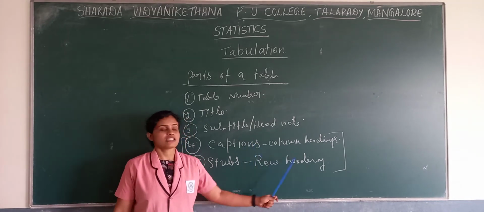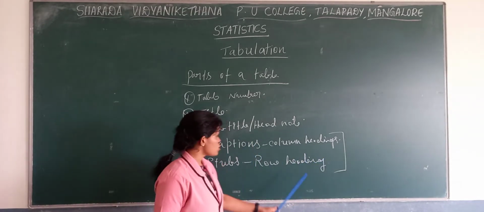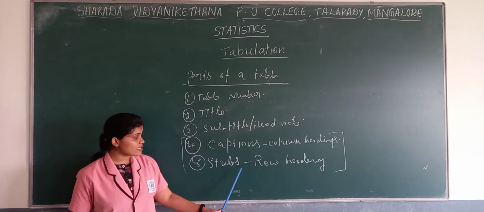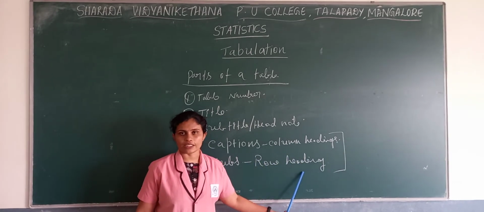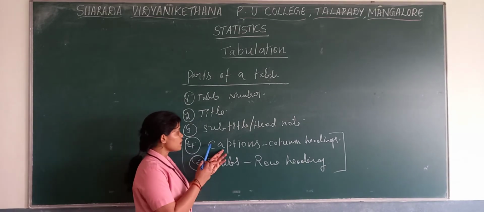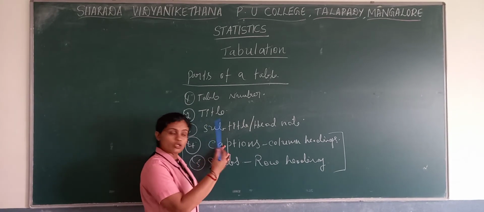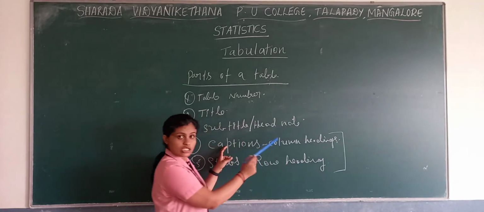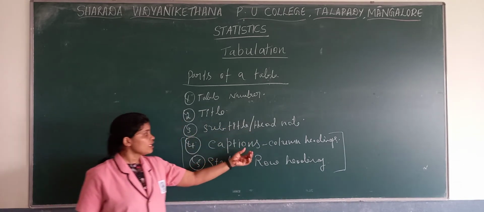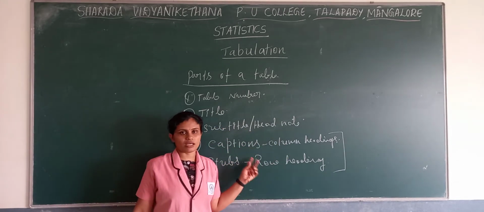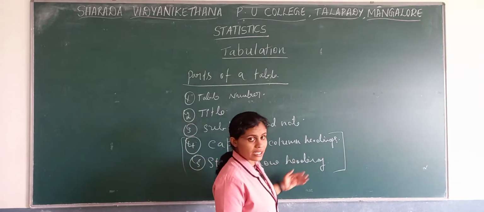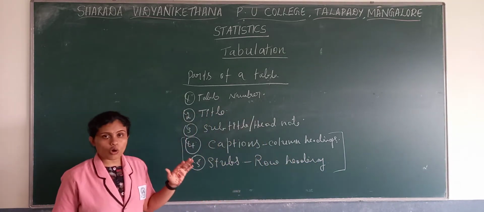2 mark question. Captions are column headings. Stubs are row headings. If you get confused, remember caption starts with C, so it is a column heading. Even column starts with C. If you remember caption, you can write stubs there. Captions are column headings and stubs are row headings.